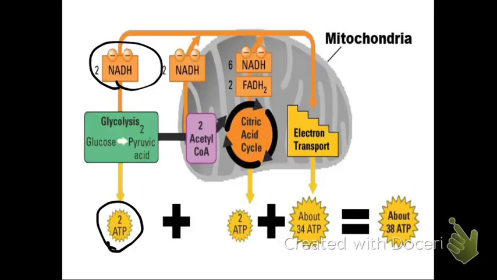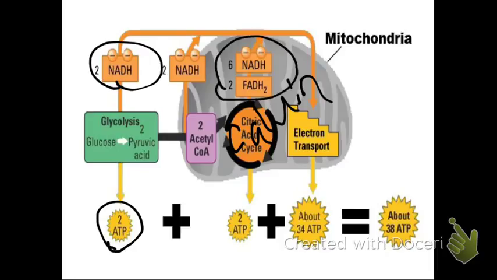The citric acid cycle, which is the Calvin cycle for our purposes, takes place in the mitochondrial matrix, which is the inside space of the mitochondria. It's going to take acetyl-CoA to make NADH, so 6 NADHs and 2 FADH2s. The numbers are not super important, just remember the relative amounts to each other. So the citric acid cycle makes way more electron carriers than glycolysis, which is really important because it leads to the next section. It also makes 2 ATP.